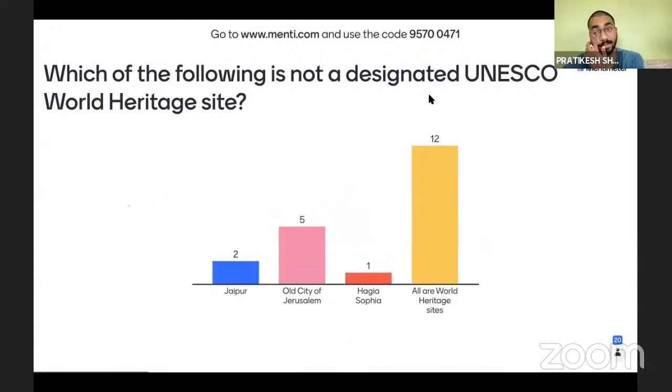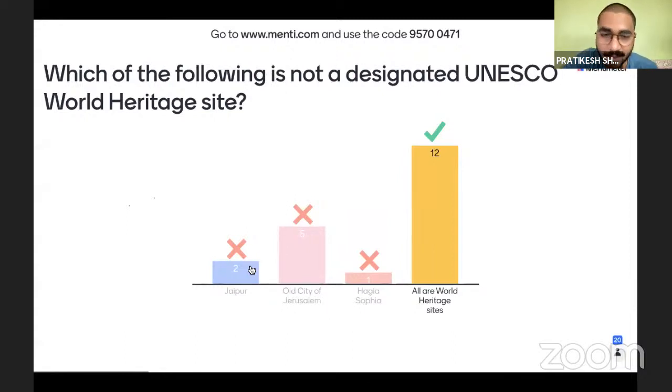You all have voted right. So all of these are World Heritage Sites. As you know, Jaipur is in India, in Rajasthan. So this is also a heritage site, UNESCO World Heritage Site. Old City of Jerusalem is also a UNESCO World Heritage Site.